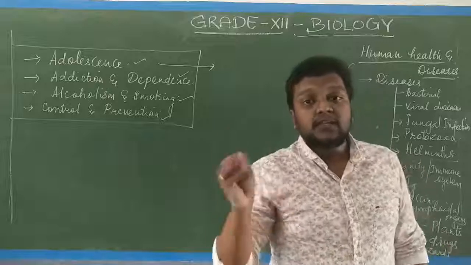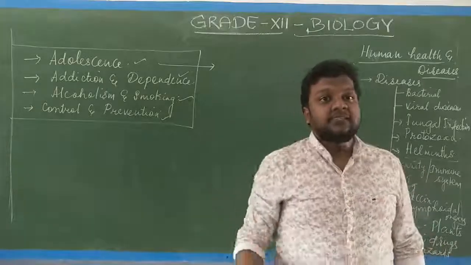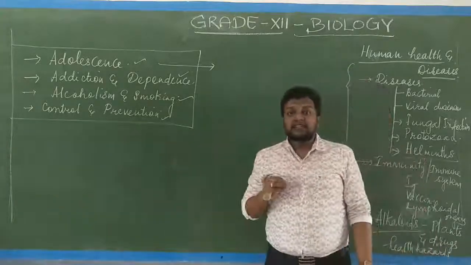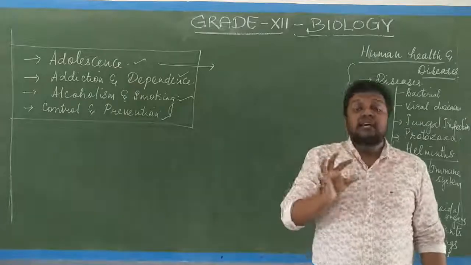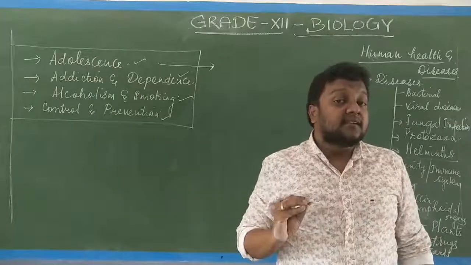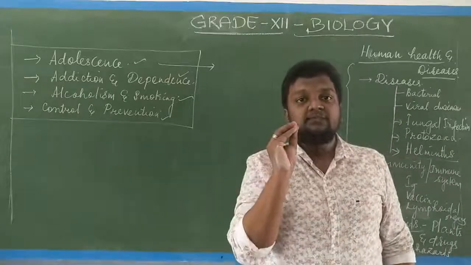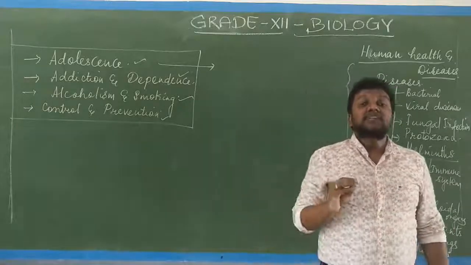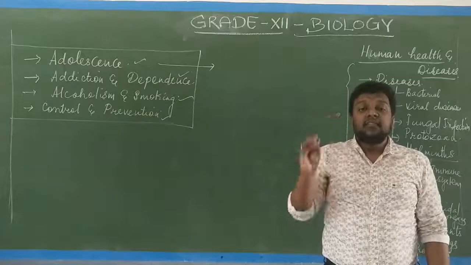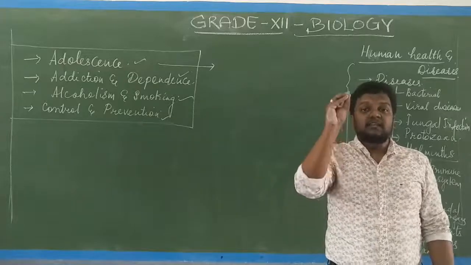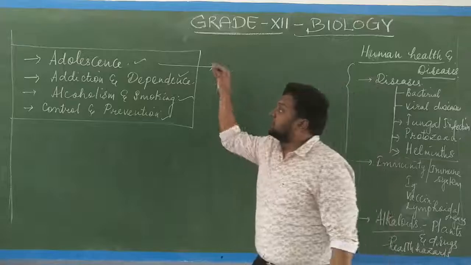The morphological features and the physiological factors inside the body undergo rapid differentiation. As a result, there will be development of primary as well as secondary sexual characters, which shows that the individual has attained physical development.